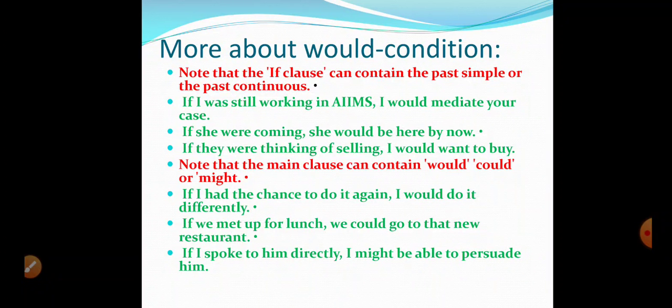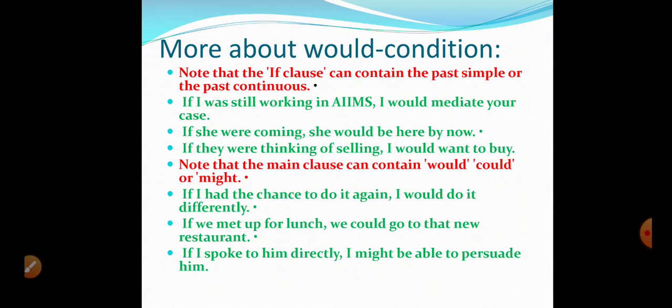So in this way, you can sometimes use past continuous tense in impossible situations as well, but their result condition has would. That's why they are called would condition. So the main clause can contain would, could and might. So remember that the would I told you about, the result has would, but sometimes instead of would, could can also come, might can also come. These are equivalents of this would.